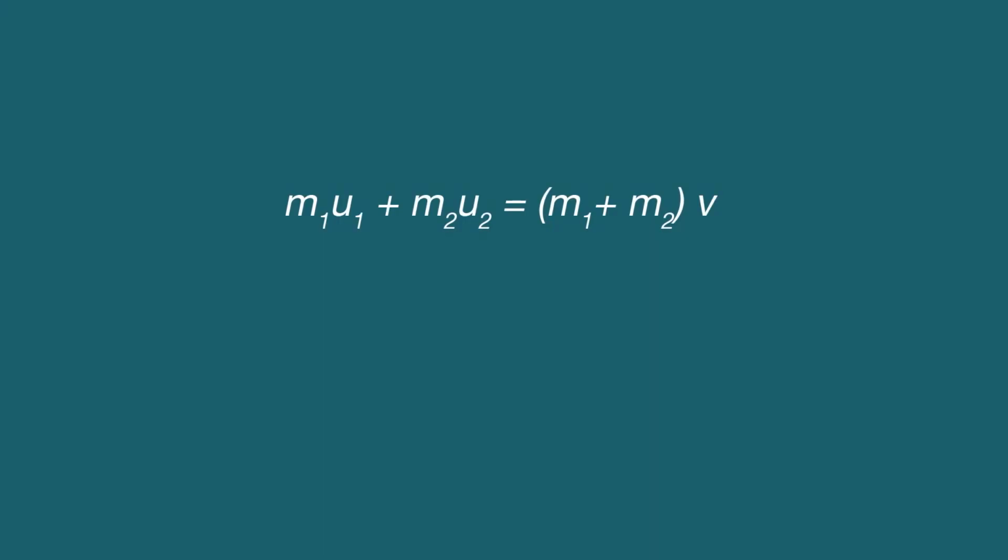Since during the phenomenon, the two masses follow the law of conservation of momentum and move in the same direction with the same speed v, we have m1 u1 plus m2 u2 equal to m1 plus m2 into v. From the above equation, v will be equal to m1 u1 plus m2 u2 all divided by m1 plus m2. This is about conservation of momentum.